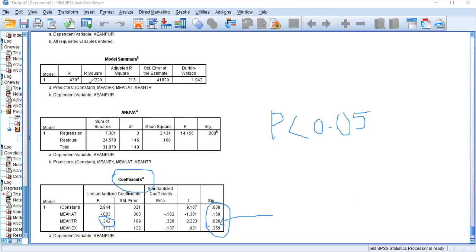Now you can see that the beta value is somewhat similar to your R square value, since the others are not statistically significant. Right? Now this is what I call regression analysis.